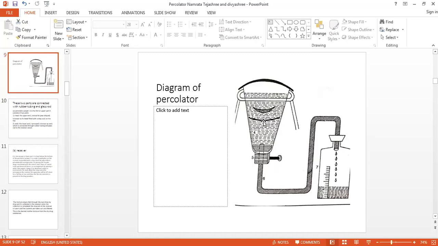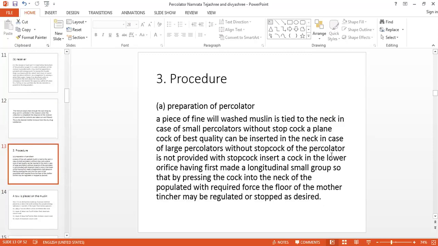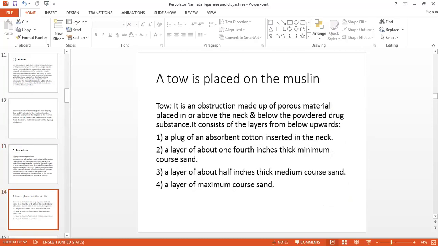Here we have to arrange the layers: the absorbent material at the bottom, fine sand, medium fine sand, coarse sand, drug substance, filter paper and the lid. In this way we have to arrange. The neck part is attached to the receiver with the help of a rubber tube. Absorbent material, coarse sand, medium coarse sand and maximum coarse sand.